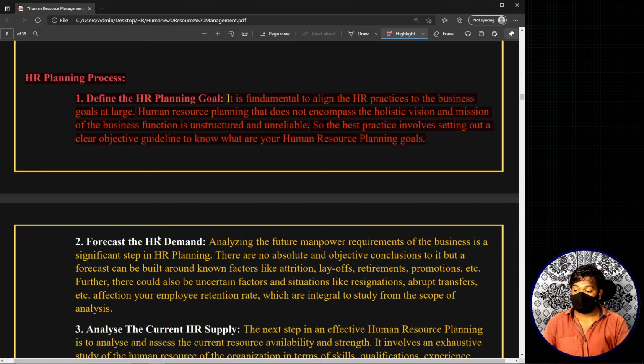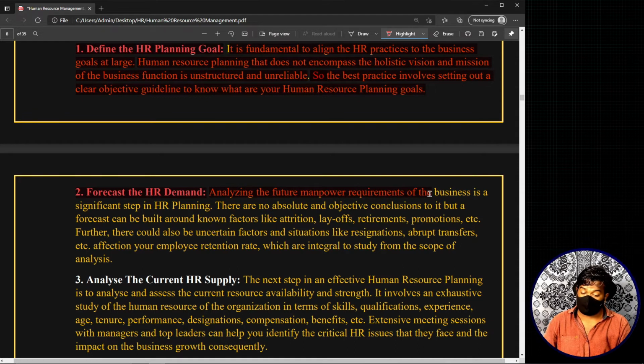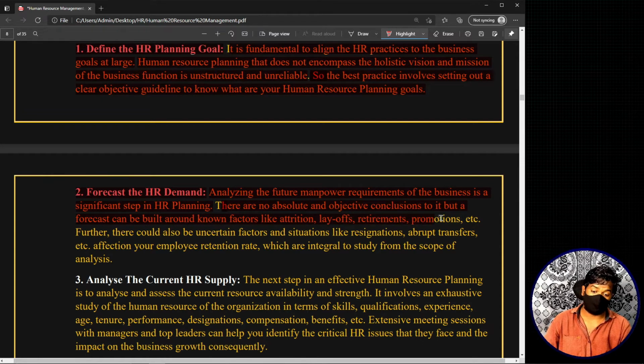Now the second thing is forecasting the HR demand. In the example, first you come up with the objectives, next you look at the future demand, the forecasting part. Analyzing the future manpower requirements of the business is a significant step in HR planning. There are no absolute and objective conclusions to it, but a forecast can be built around known facts like attritions, layoffs, retirements, promotions, etc. In most cases you cannot pinpoint the exact number of human resource requirements in demand forecasting, but it's always good to have an estimated number.